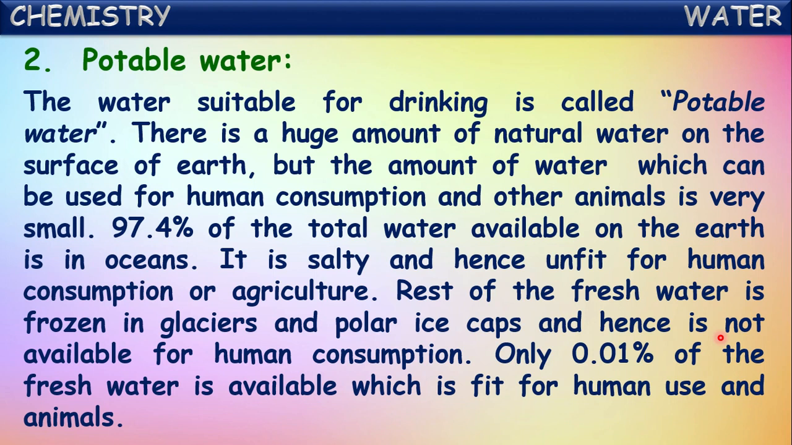97.4% of the total water available on the surface is in the form of oceans and seas, which is not fit for drinking and for other usage. It is salty and hence unfit for human consumption, and even for agricultural purposes it is not useful. Rest of the water is frozen in glaciers and polar ice caps. Hence, it is not available for human consumption.